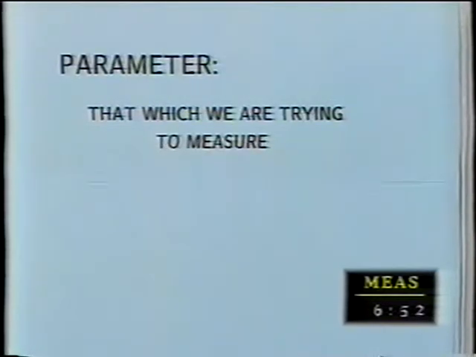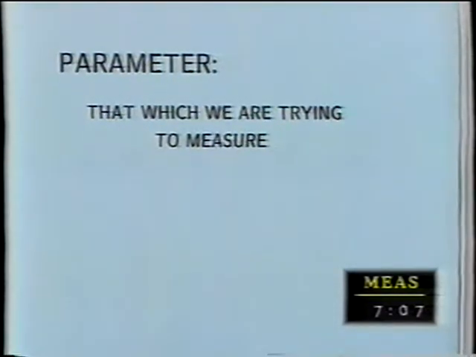Okay, next word, a parameter. Now, you got to be careful with that word parameter because different scientific disciplines use different meanings for the word parameter, and different words for what a parameter is. A parameter, easiest way I can do it as a concept rather than a Webster dictionary type thing, is to say a parameter is that which we're trying to measure. We're trying to measure something, and that which we're trying to measure is the parameter.